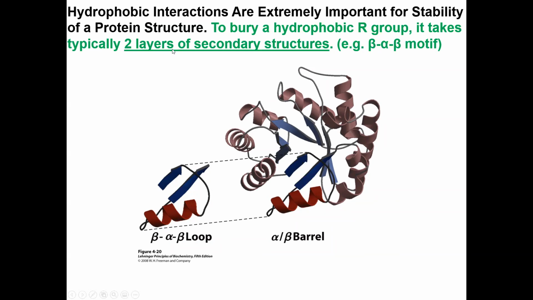Sometimes a protein can use this beta alpha beta motif shown here to bury a functional group inside. So minimum you need 2 layers. That's what people have seen. So with a beta alpha beta loop, you can generate 2 nice layers that can be utilized to bury a hydrophobic group.